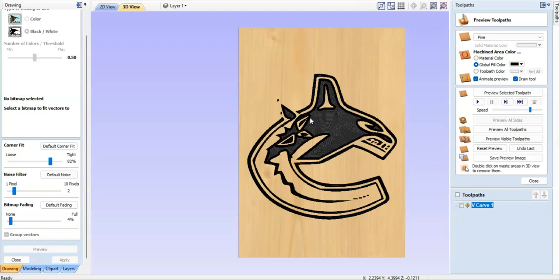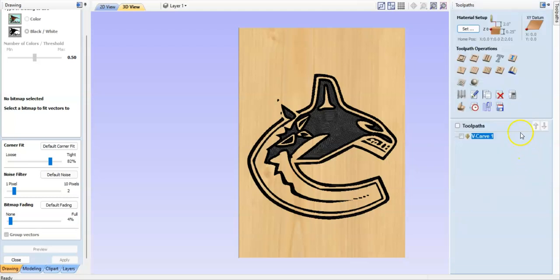So there you have it, the Canucks logo ready to go. And I'm happy with that. I didn't see any major things happening. So I'm going to close this toolpath thing, and I'm going to save my toolpath.